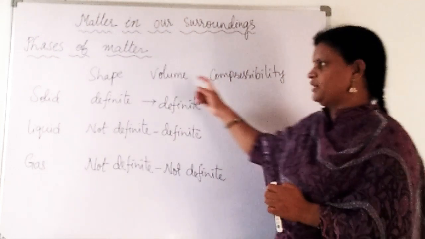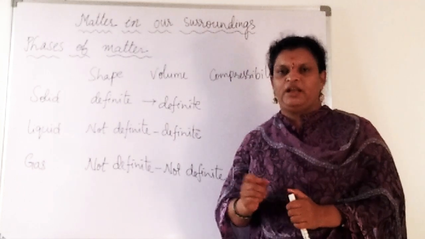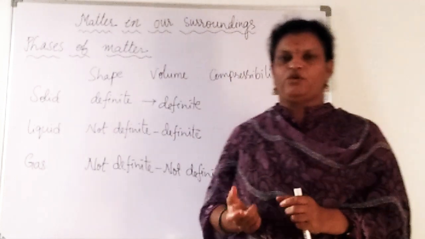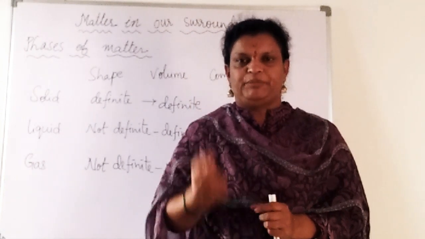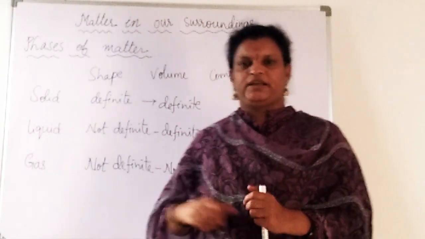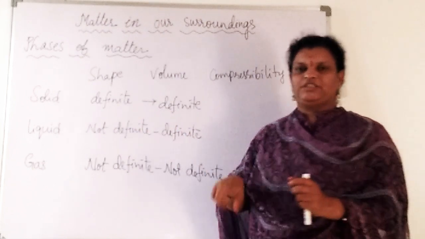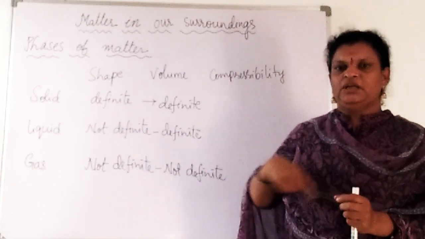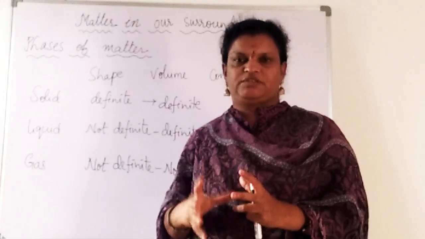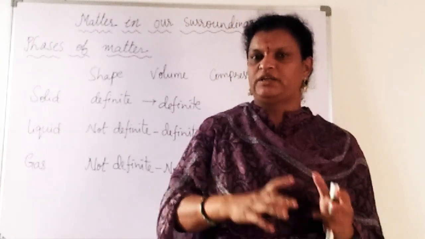Then coming to the next property here, volume. For solids, like I have taken one pencil, what is the volume of that? I have to measure the breadth, length and also height, and if I multiply all three, I will get the volume. But if you take the liquid, how much space it occupies is based on the container shape, it is going to have some volume, and that volume is the same if you take that milk into another container also.